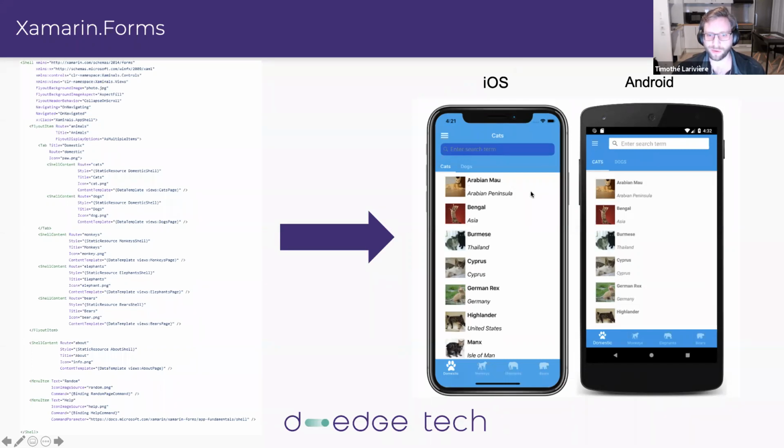So you really have something that is very native. For example, for the list, we will have a table view controller, and for Android, we will have a list view. So it's really the native control that is used, even though we have something that is custom for Xamarin Forms in our code.